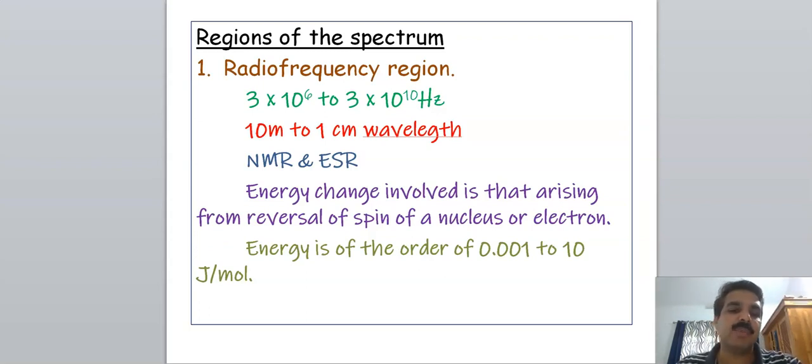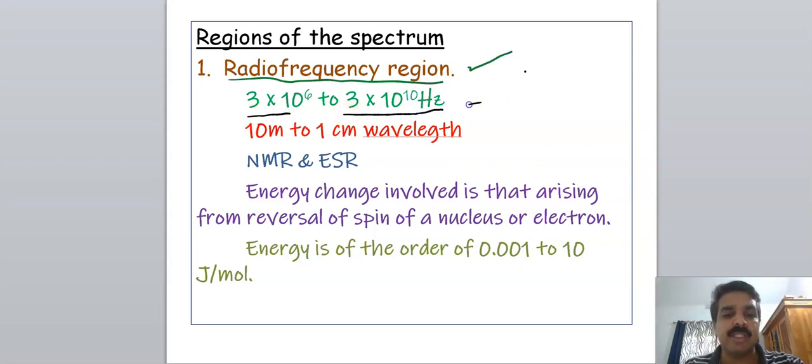Regions of the electromagnetic spectrum. And you know, the first one is the radio frequency region, the lowest energy radiation, lowest frequency radiation. Its frequency is mainly in the range 3 × 10^6 to 3 × 10^10 hertz, and wavelength 10 meter to 1 centimeter. It is the lowest frequency radiation, highest wavelength.